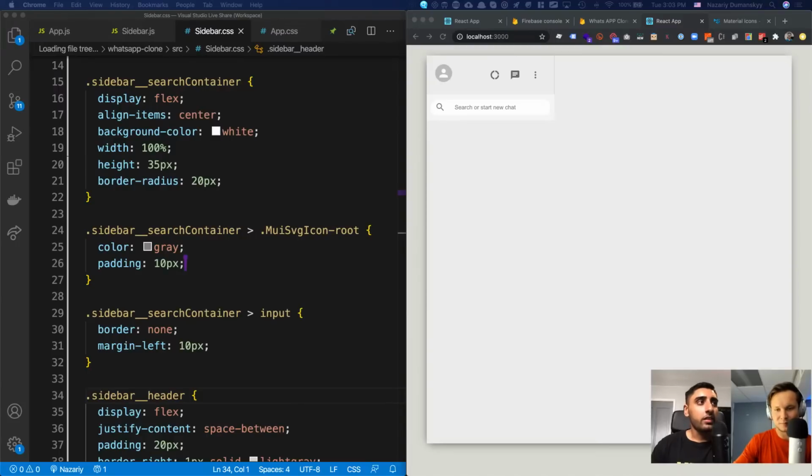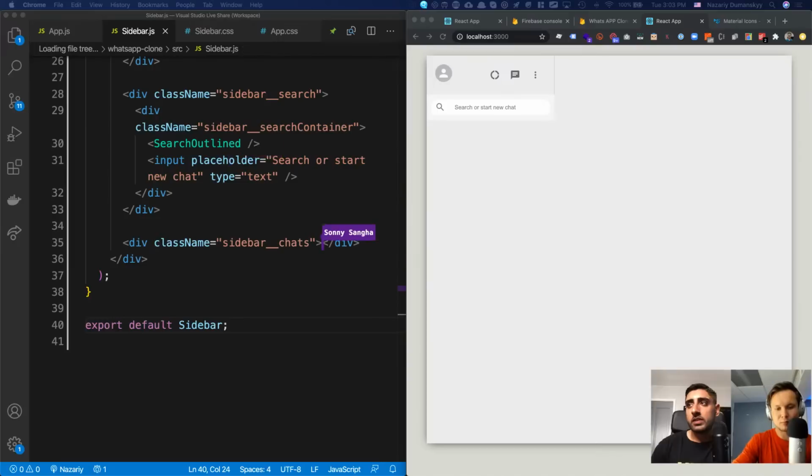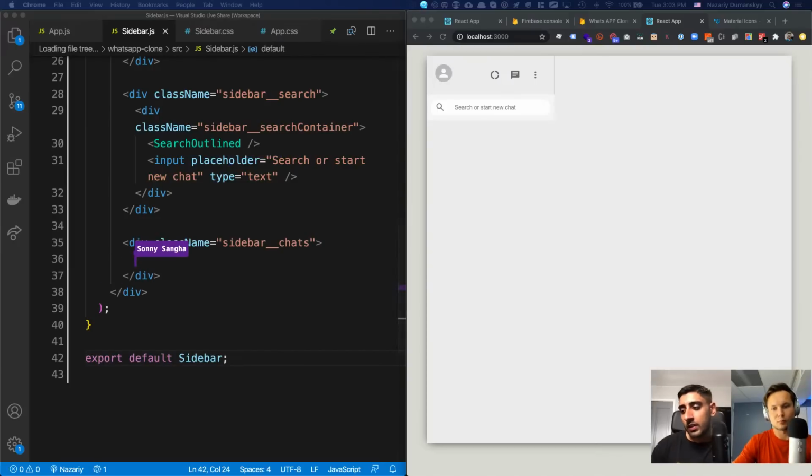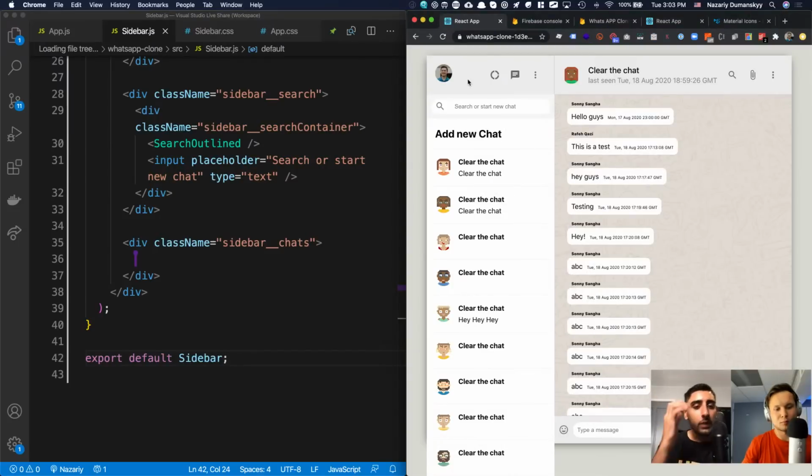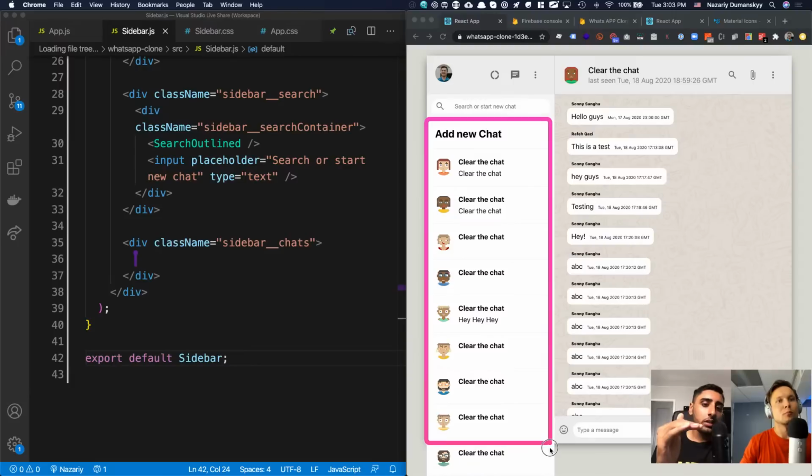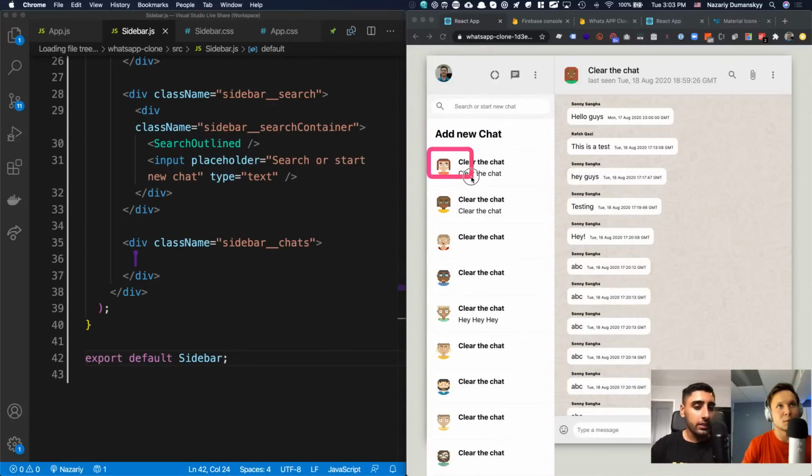So the final part, guys, is the chats. We have the sidebar chats underneath, so let's go ahead and check that out. If we go to the deployed app, we can see where it says add new chat and clear the chats. Consider each of those things to be the same component. Even add new chat, surprisingly, is the same component as clear the chat. So that is all one component, and that whole section is what we're going to be building now.